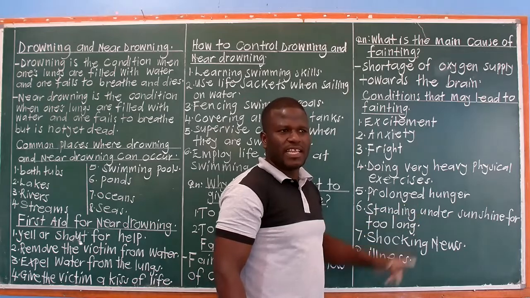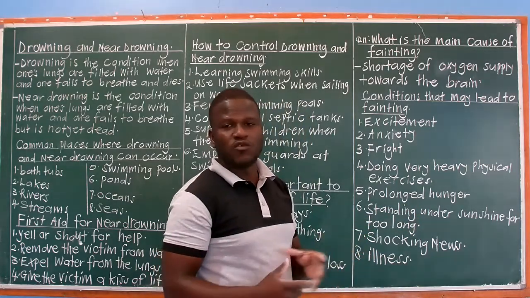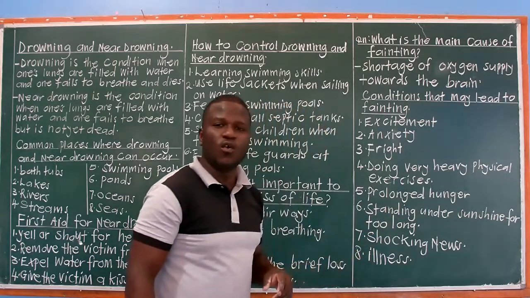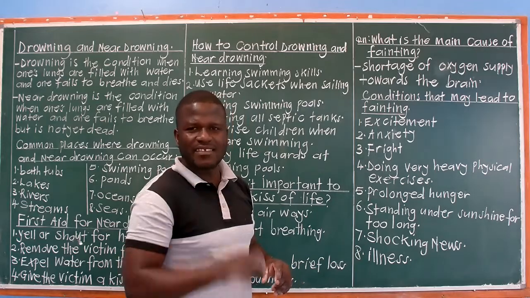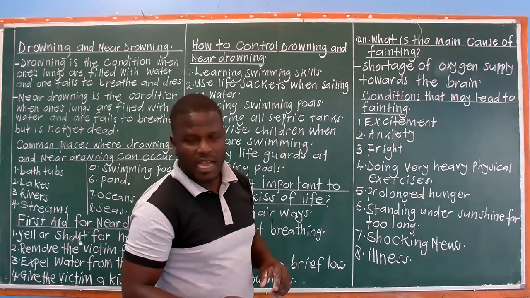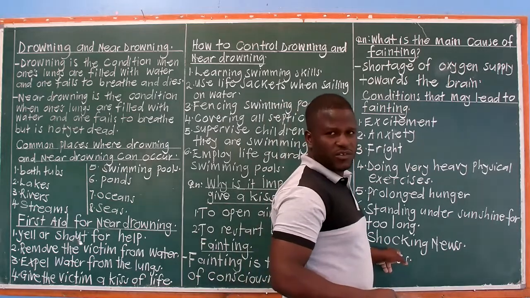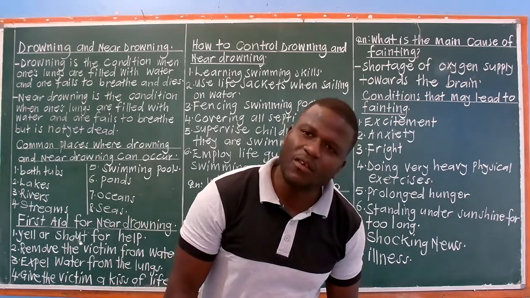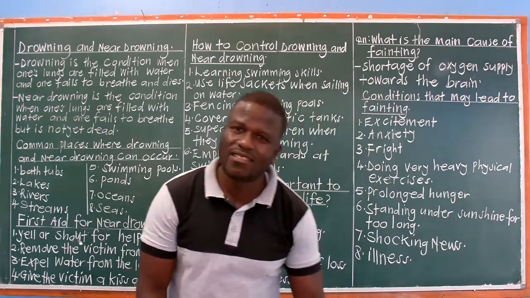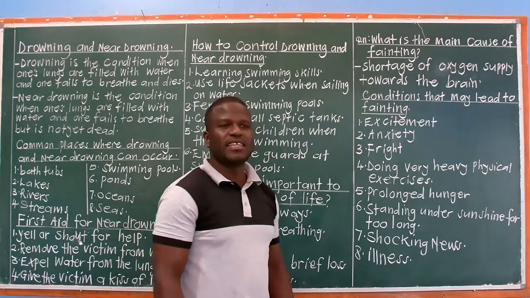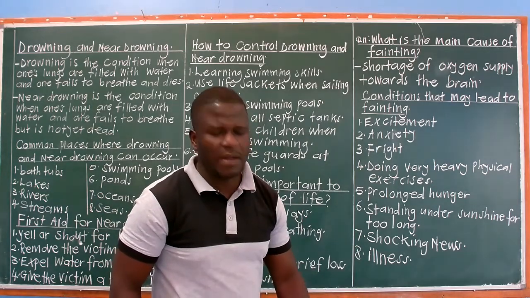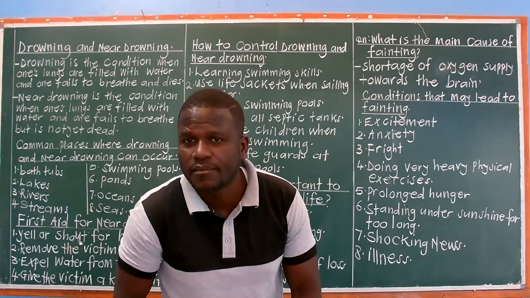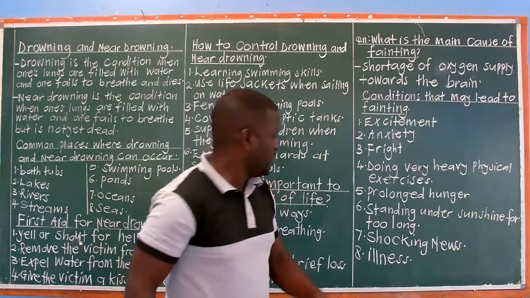People who stay in areas where there is hunger, who don't have what to eat, they faint. Standing under sunshine for too long. There are some of you who like staying under sunshine for too long. You'll faint. Avoid that. Shocking news. There's news which is shocking, like announcement of death, God forbid. They can tell you so and so is dead. If that person was so close to you, also important to you, that news is shocking. You can die. You can faint.